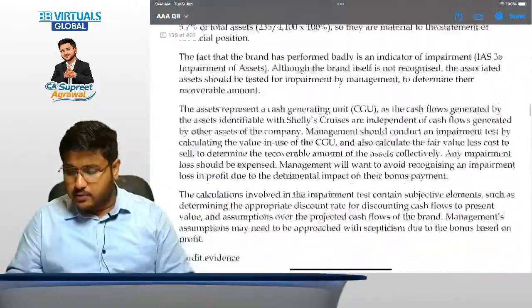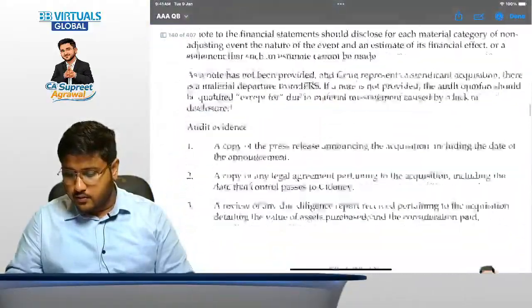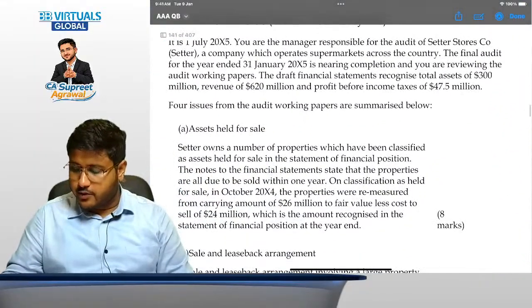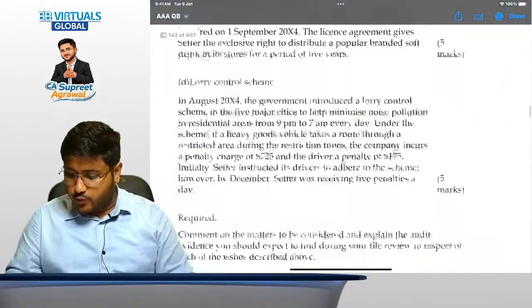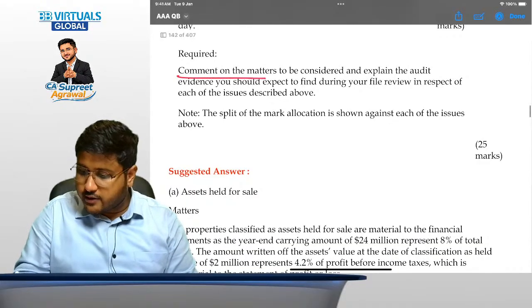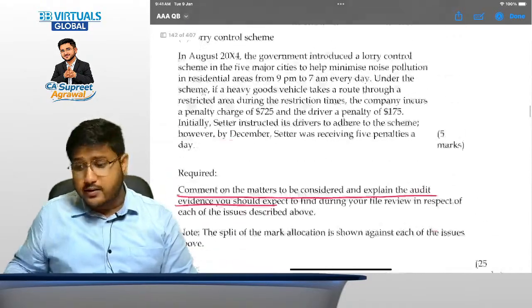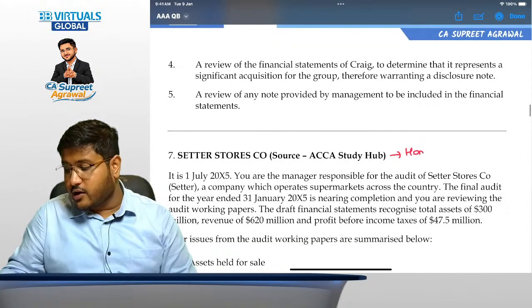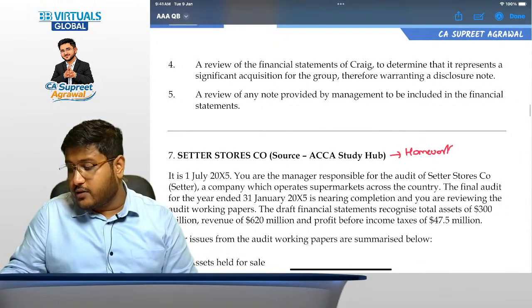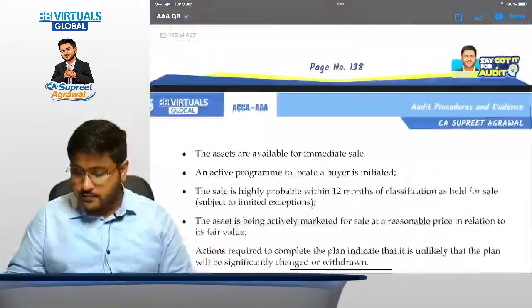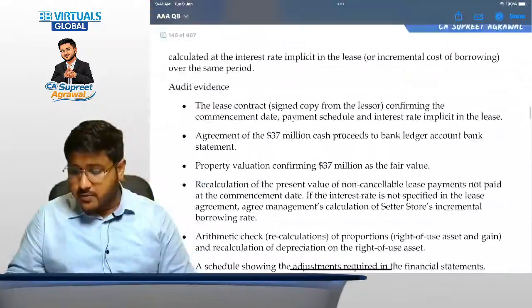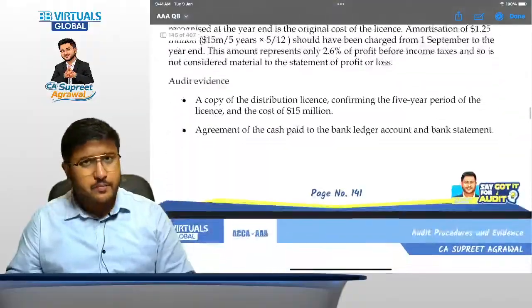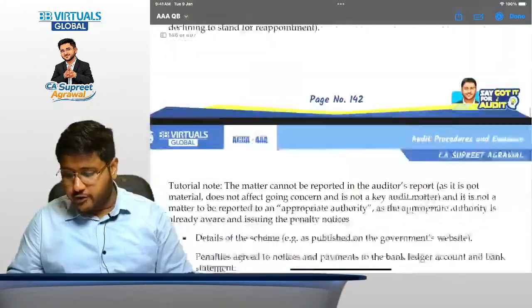Then let's talk about question number 7. What is question number 7? Comment on the matters that you should consider and explain the audit evidences. See, if we covered every particular point in the class, how would you practice? So these are very, very important. Now question number 8. Sir, how many total questions are there? There are 10 plus questions. I think approximately 12 questions are there.